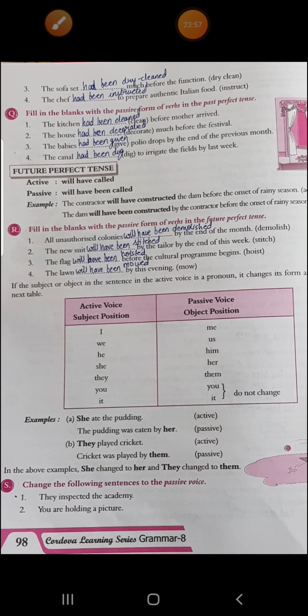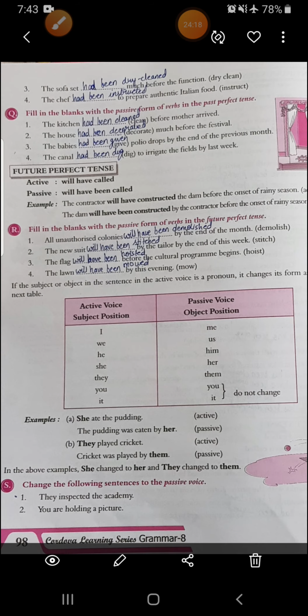Exercise I, what you have to do? You have to fill in the blanks with the passive form of the verbs in the future perfect tense. Now see the first one. All unauthorized colonies will have been demolished by the end of the month. Second, the new suit will have been stitched by the tailor by the end of this week. Third, the flag will have been hoisted before the cultural program begins. Fourth, the lawn will have been mowed by this evening.